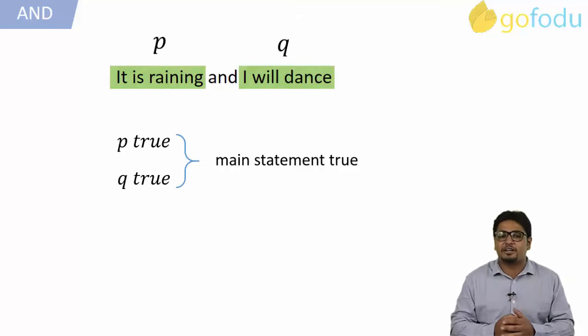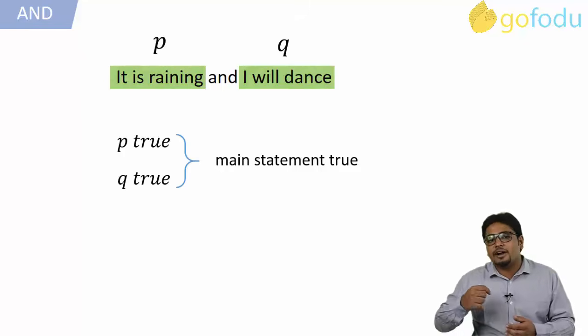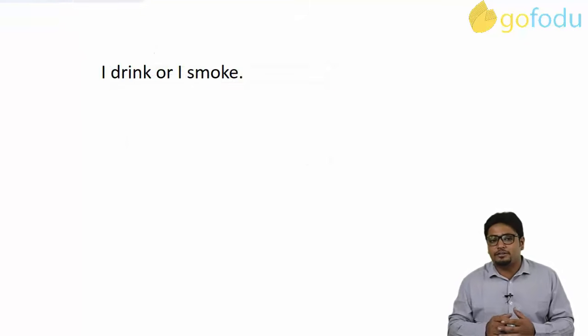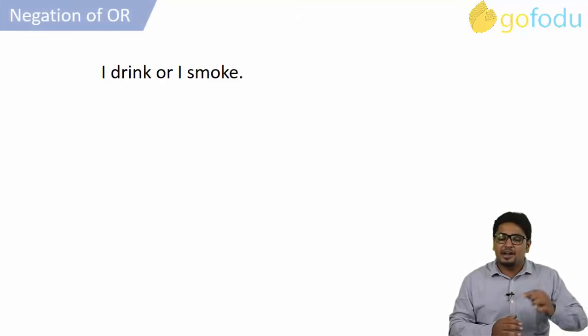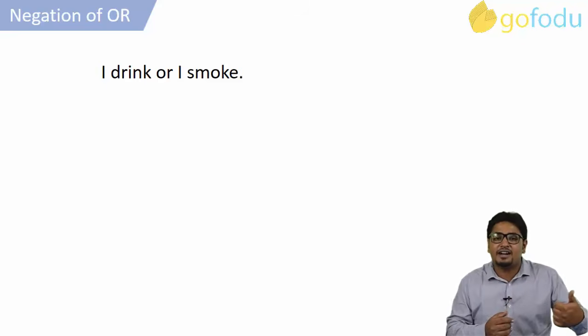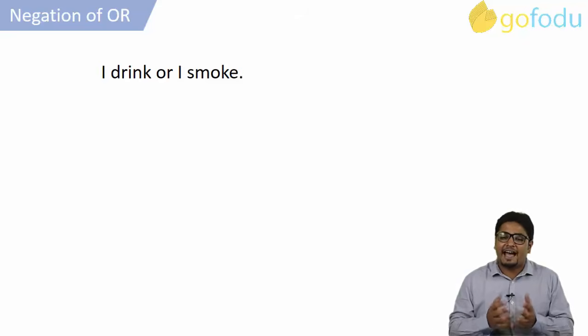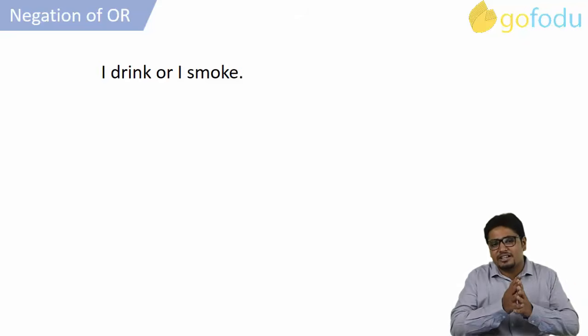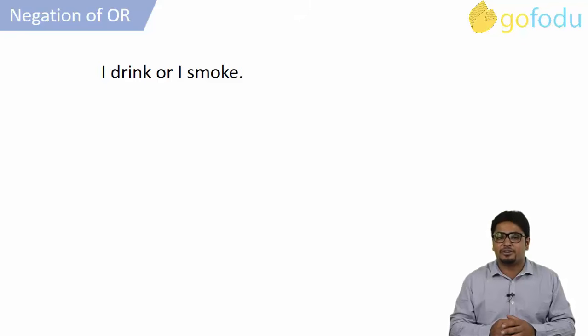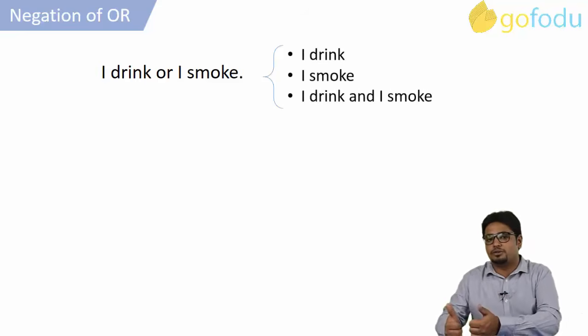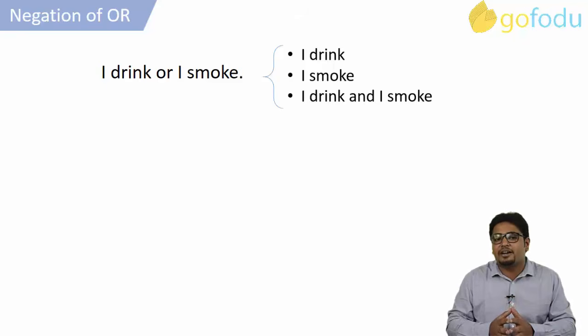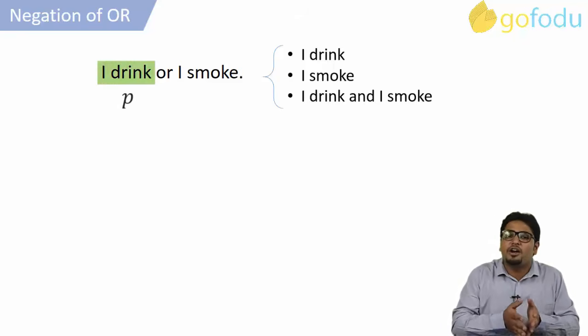Now let us look at the negation of connective OR. Let's consider an example to understand it. I drink or I smoke. Or you can also read it as either I drink or I smoke. As discussed, this either word does not add any difference to the main statement. Now there are three implications from this. I drink, I smoke, I do both. Our main statement can be transformed into P or Q.